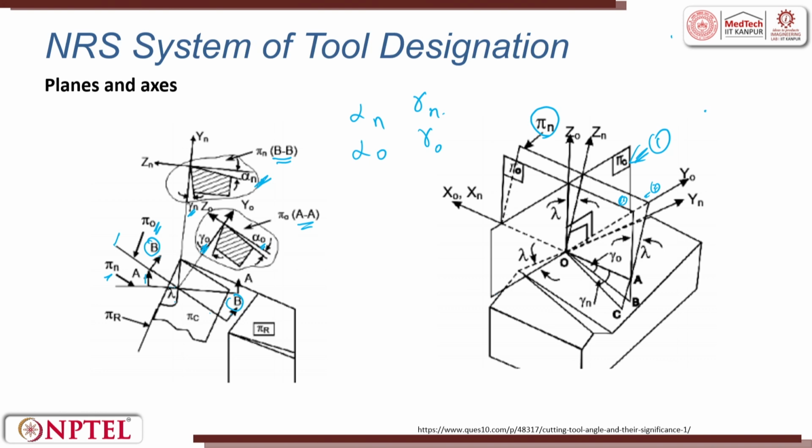And then you have an inclination angle lambda, which is the angle between the orthogonal and the normal, and along the cutting edge what you have is the reference plane pi r. So, now you can see pi n, pi r, pi o is there, and when we draw this pi r, you can see the other angles.